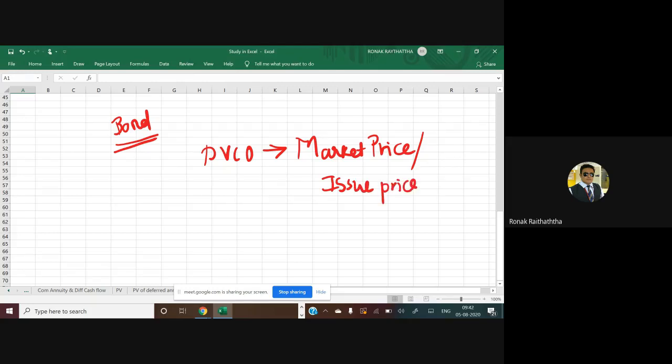If the bond is getting issued for the very first time and right now it is not traded in the market, then you will be taking the issue price of that bond. And sir, if that bond is already issued in the market and has been traded right now in the secondary market, then we are going to take the market price. So that shall be my PVCO, because that is the amount of cash outflow I'm going to make for this investment. Yes or no? Yes, sir, we have got it. Now you can move ahead.